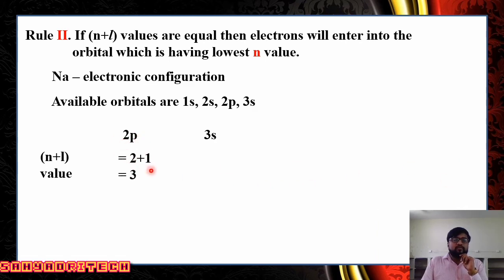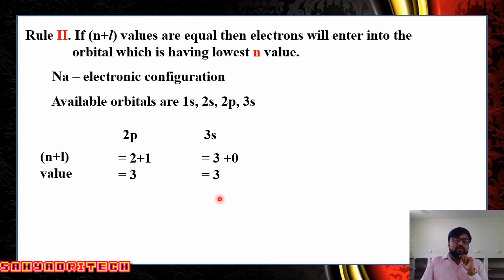So what is the n plus l value? It is 3. For the 2p orbital, the n plus l value is 3. Similarly, if I consider the 3s orbital, n is 3 and for s, the l value is 0. So 3 plus 0, again 3.